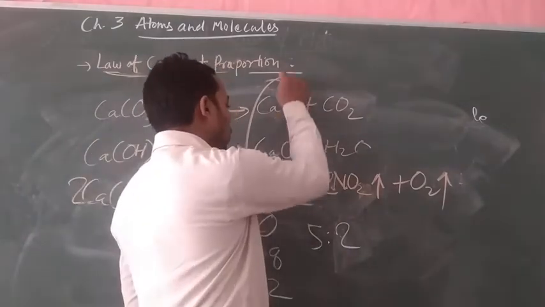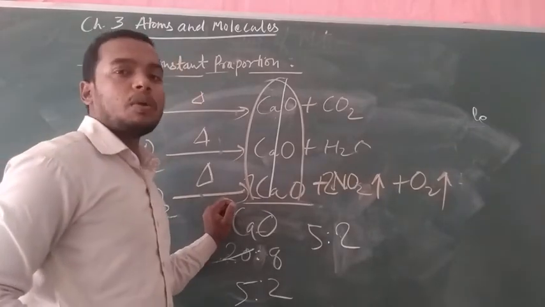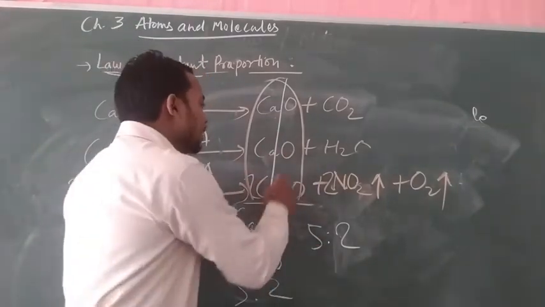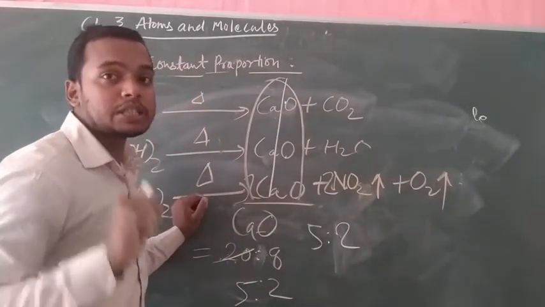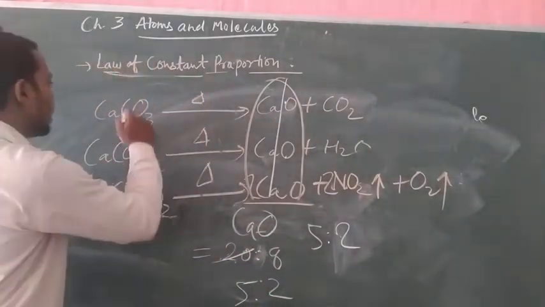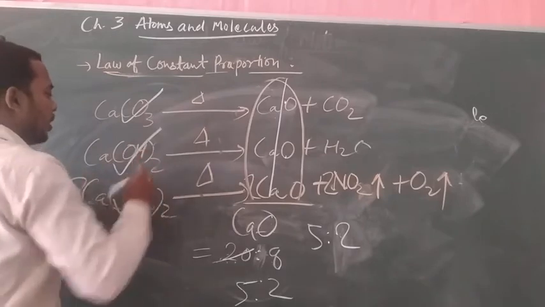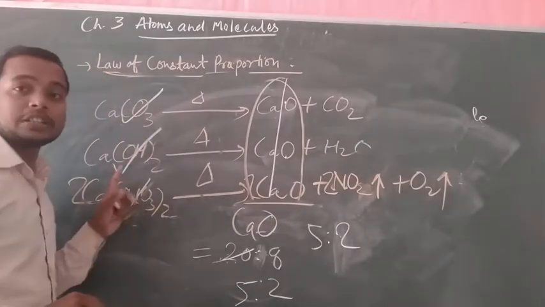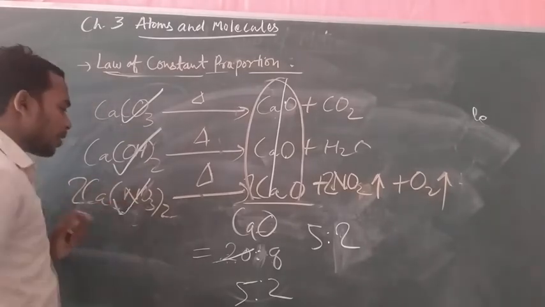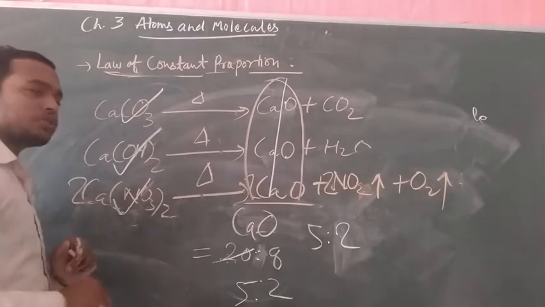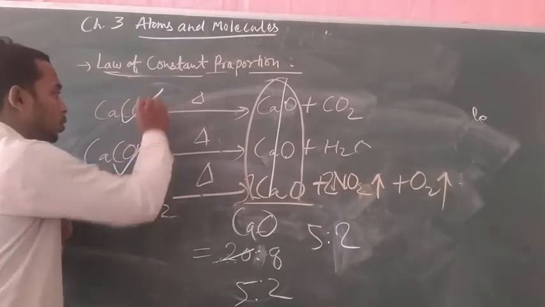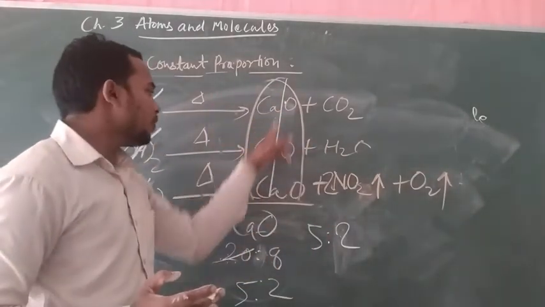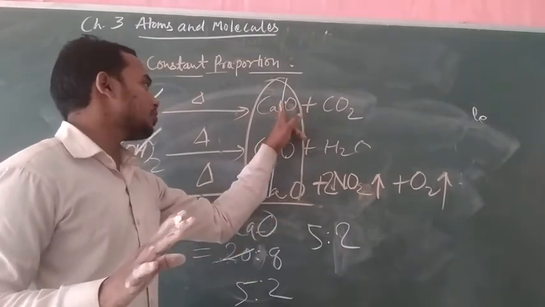In the whole reaction, in every calcium oxide product, this calcium oxide is coming from different compounds. This is calcium carbonate, a salt. This is calcium hydroxide, a base. And this is calcium nitrate, also a salt. These are three different compounds, and after splitting them we find the same product, calcium oxide.